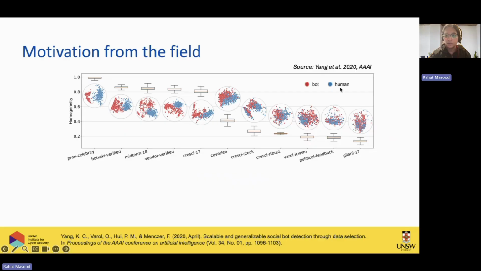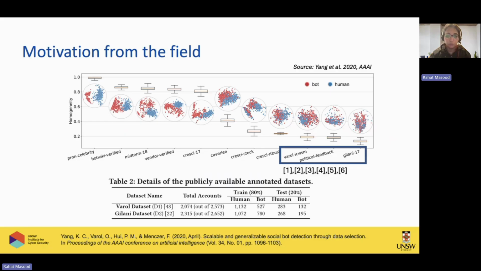This is a study done in 2020. In the previous data sets, blue is basically the human accounts, reds are bot accounts. You can see in the previous data sets, it was very easy to detect them using some machine learning techniques. But in the last three data sets, it's very hard to distinguish which one is a bot account and which one is a user account. These studies did study these data sets, but it's very hard to detect, and their accuracy was very low.